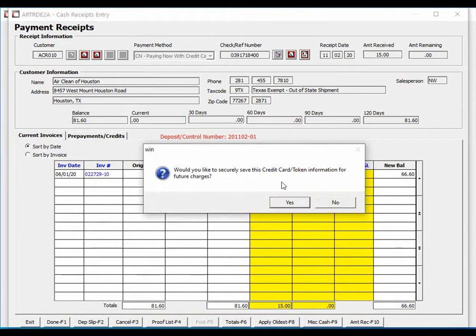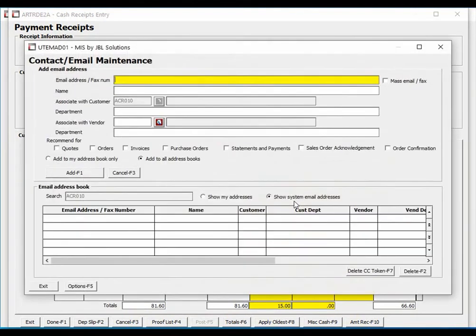The system will now ask us if we would like to add this contact and credit card token to the MIS contact file. We will answer yes, and notice that the token is tied to this customer, and we can enter the contact email address along with the contact name, and I'll do that now. I'm going to go ahead, once I've entered this, and click Add.